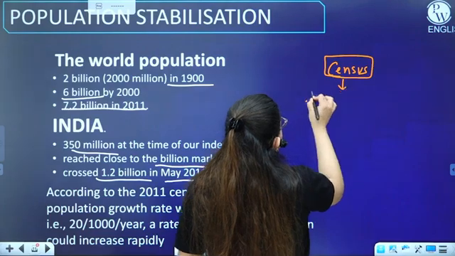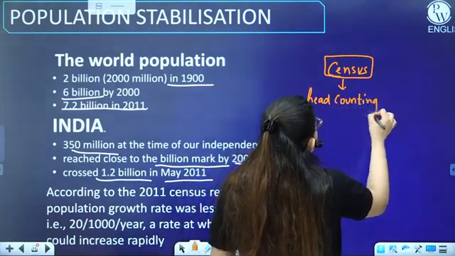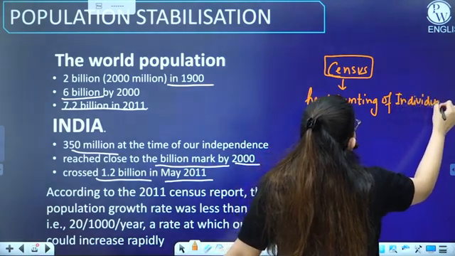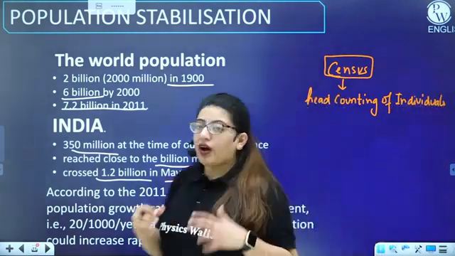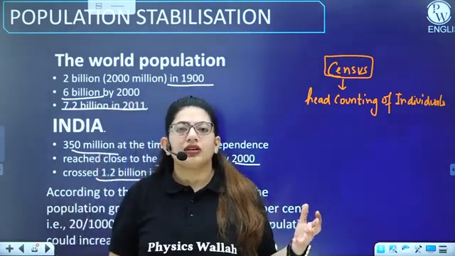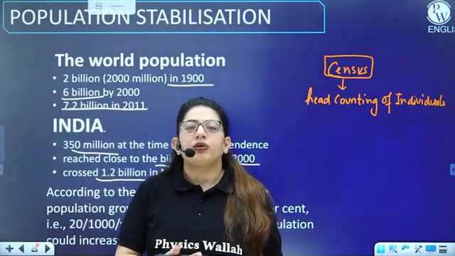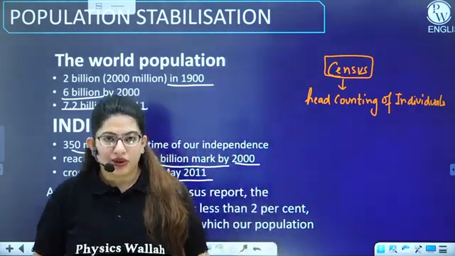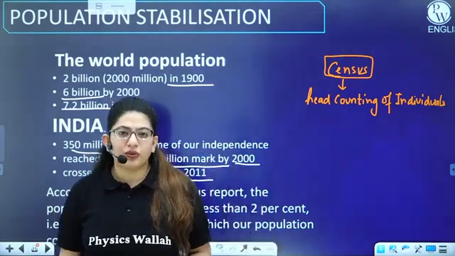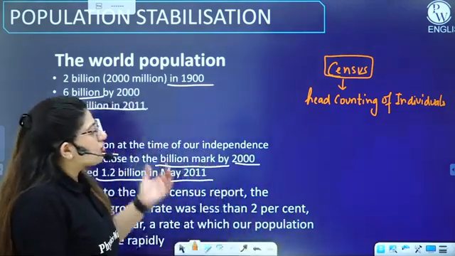So we do not just do head counting of individuals. We do not just count how many individuals there are. Rather, we are also concerned about whether they are getting all the things implemented by the government or not. For example, whether the kids are getting proper education or not, how many kids there are, and in which class they are, or what other members of the family are doing. Are they getting all the facilities given by the government or not, right? So this is what census is.